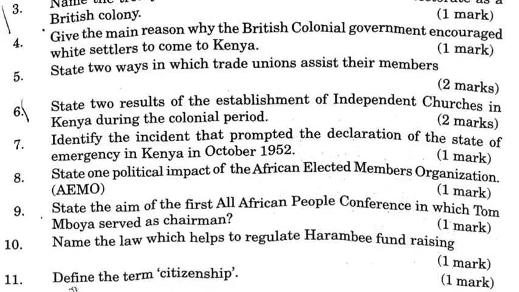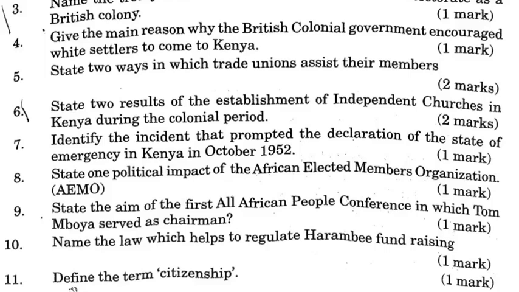Number 7. Identify the incident that prompted the declaration of the state of emergency in Kenya in October 1952. The murder of Senior Chief Waruhiu, who was considered a collaborator. 8. State 1 political impact of the African Elected Members Organization, AEMO. Replacement of the Lyttelton Constitution by the Lennox-Boyd Constitution. Seats for elected Africans in the LEGCO were increased to 14 from 8.